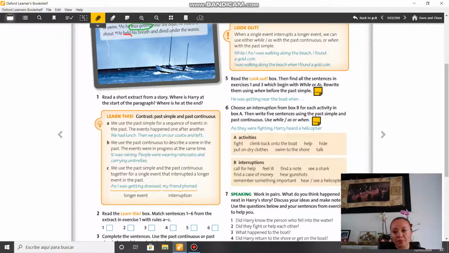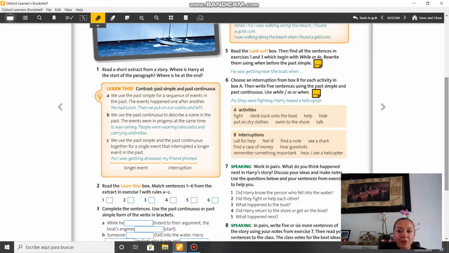And here you have the example. As I was getting dressed, my friend phoned. Here is the interruption, and this is the longer event, right? Now it says, match the sentences 1 to 5 from the extract with rules A to C. So, where are the sentences?